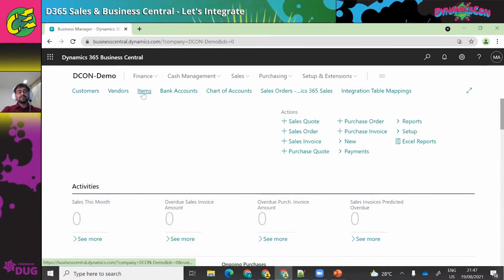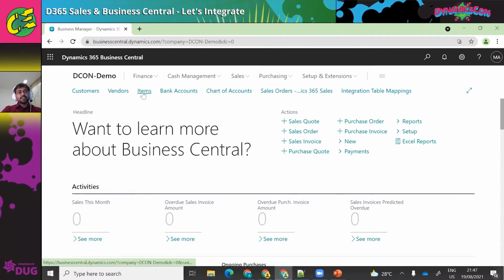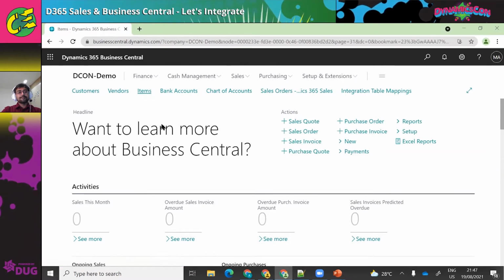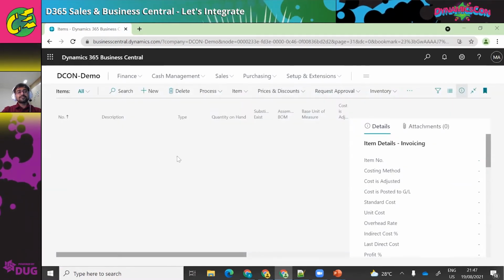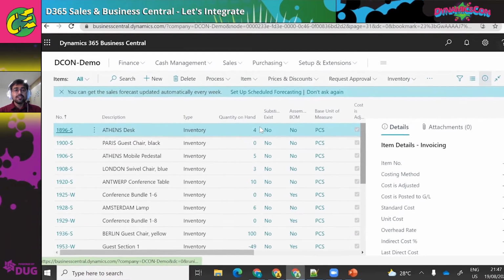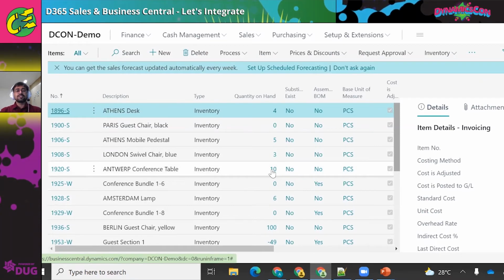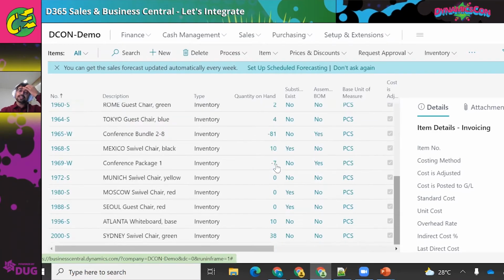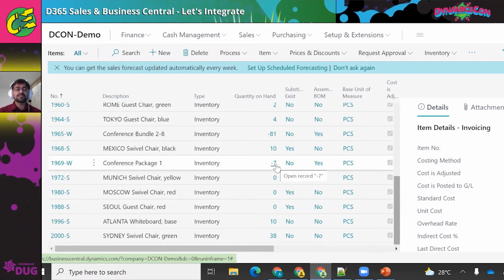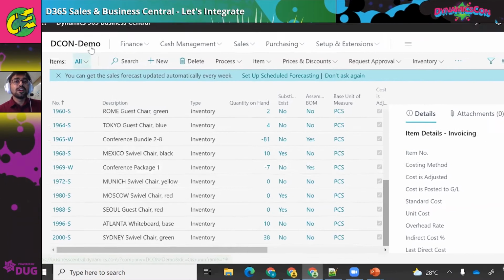If I see my items here inside Business Central, you will have these 20 different items that have already been synchronized to BC with an inventory on hand. Amsterdam lamp is 6 and conference table is 10. These are tangible items that have inventory setup. You can have service items as well, as part of the services that you're doing.